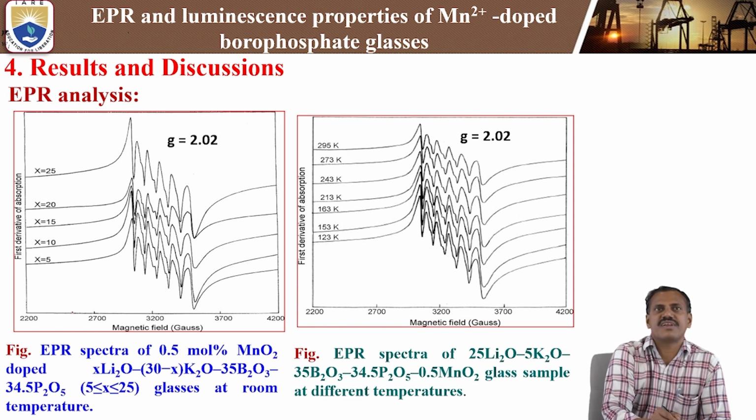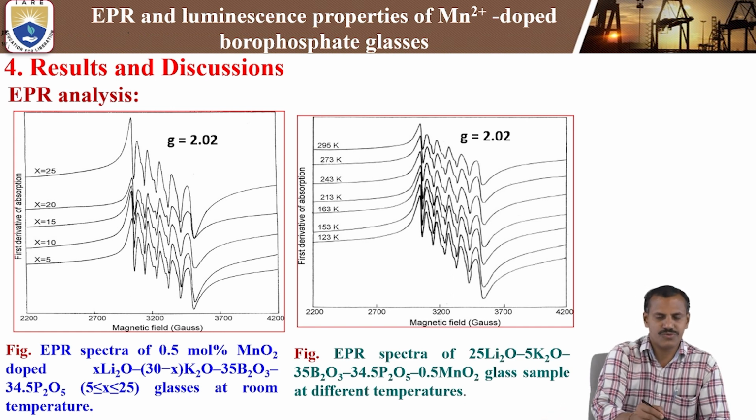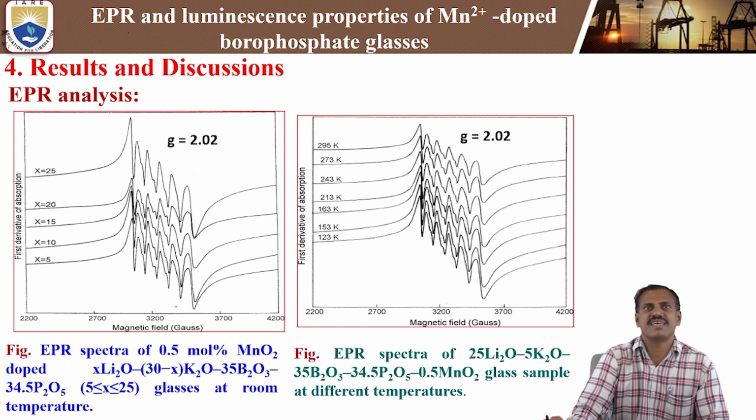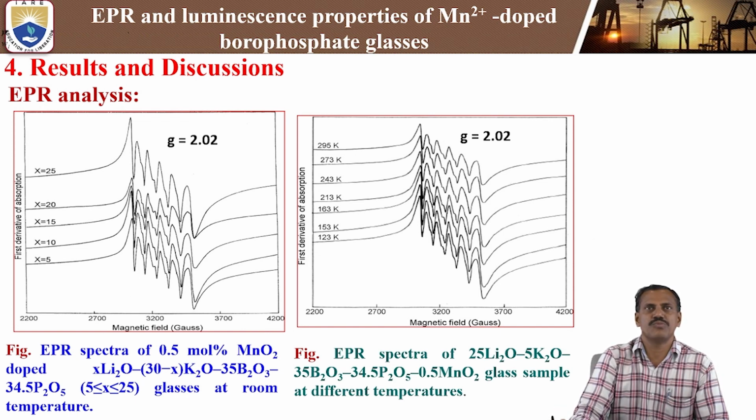Here there are different alkali contents, X equal to 5. This is the alkali content concentration: lithium 5 mole, 10 mole, 15 mole, with the remaining potassium, 25 here. That means X10, next X15. These are the lithium concentrations. In this graph, we can get the resonance signal of the ESR spectra from the Mn2+ doped lithium potassium borophosphate.